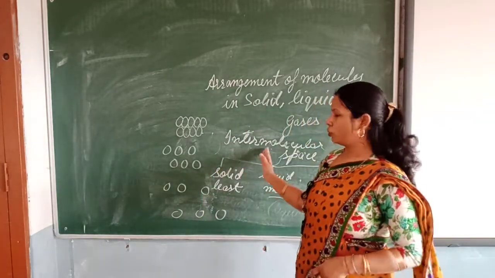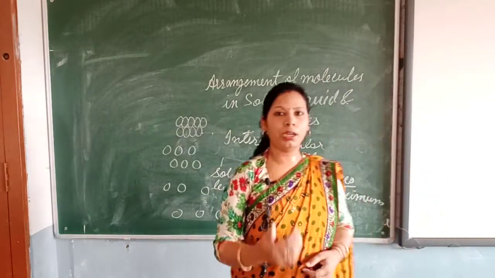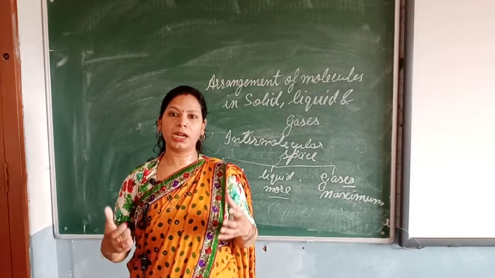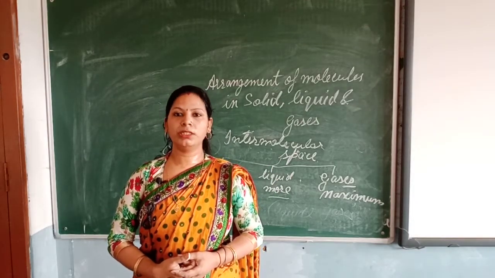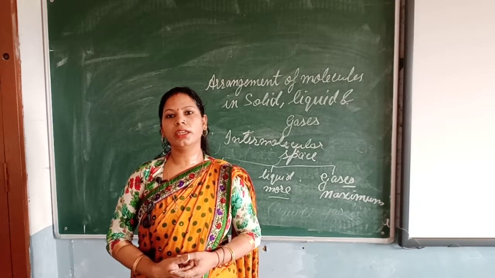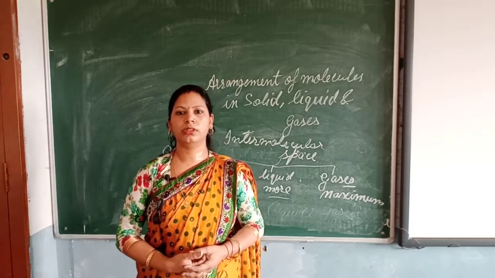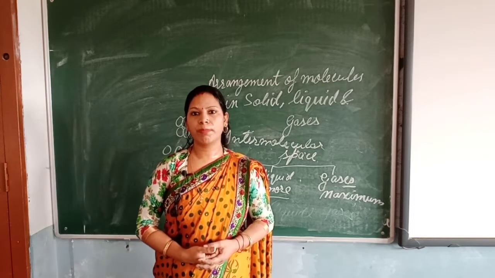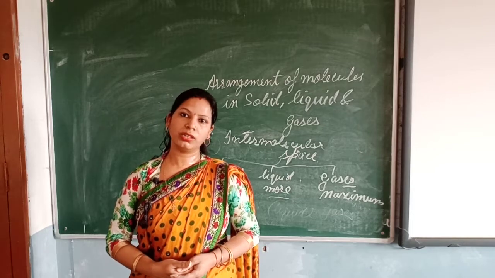So this is the relation between intermolecular force of attraction and intermolecular space. I repeat, intermolecular force is the force which holds the particles or the molecules together. Solids have maximum intermolecular force of attraction, liquids have less than solid, and gases have minimum force of attraction between the molecules. Intermolecular space will be minimum in solids because attraction is more.